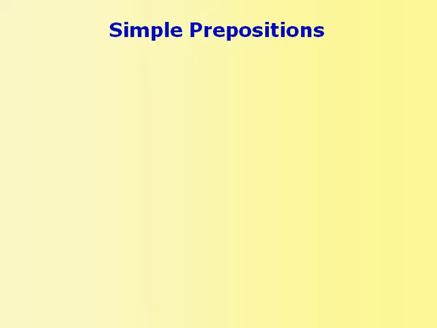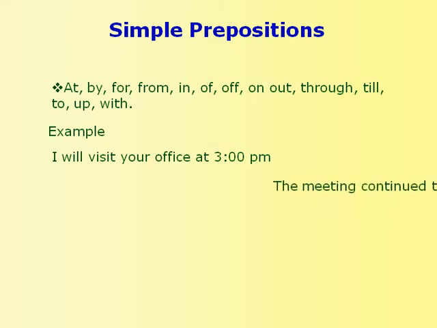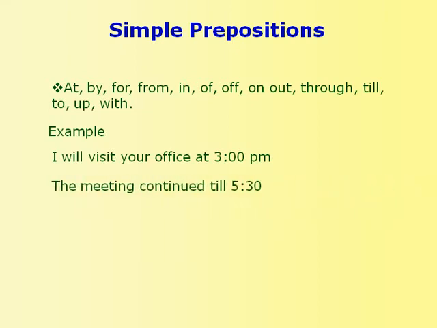First and foremost, simple prepositions include at, by, for, from, in, of, on, out, through, till, to, up, and with. Let's make some sentences with these prepositions. I will visit your office at 3 p.m. The meeting continued till 5:30. I will travel with my friends.